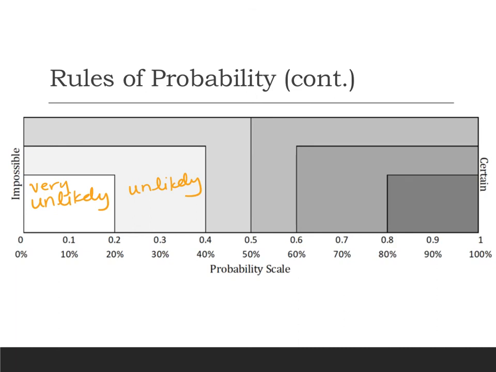Another word you might hear other than unlikely is improbable. So it's not impossible necessarily, but just not probable. And then very unlikely or highly improbable would be another one for that smallest box there. And then this one that's between 40 and 50%. Even though I know the words are going to come all the way to 0, that's just so I have enough room to write, that's going to be less likely than not.